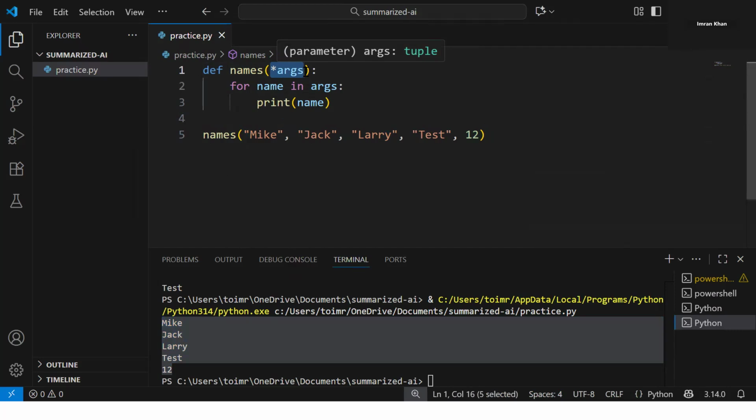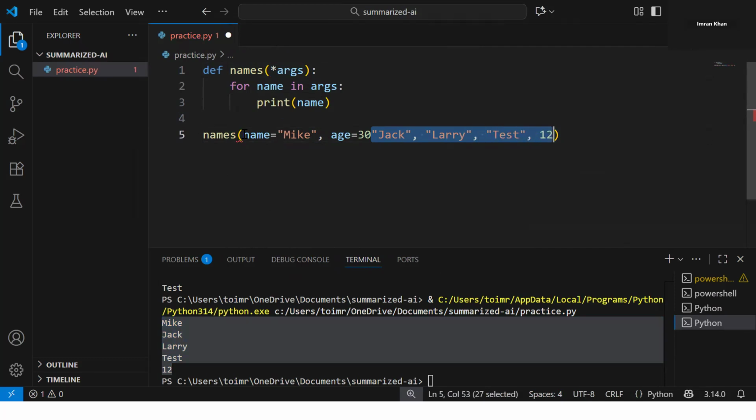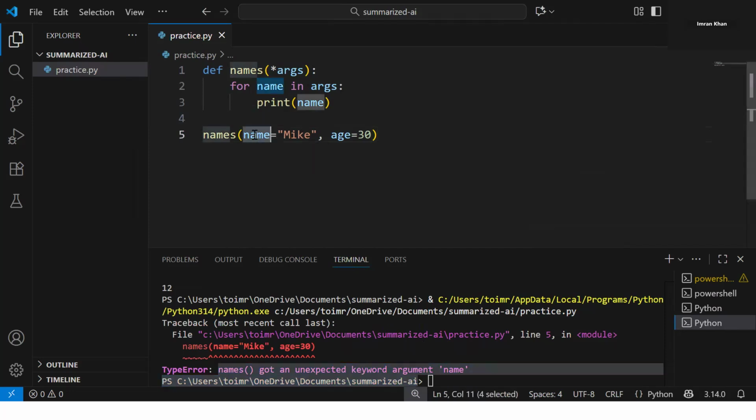Now, if we try to pass a key value pair, for example, name as Mike and age as 30, let's see what happens. It says names got an unexpected keyword argument. So this is not allowed.